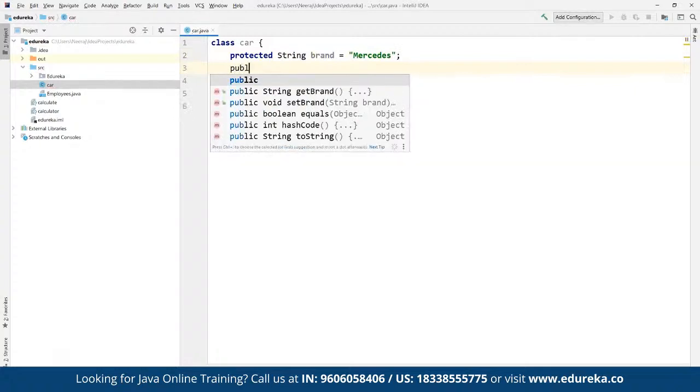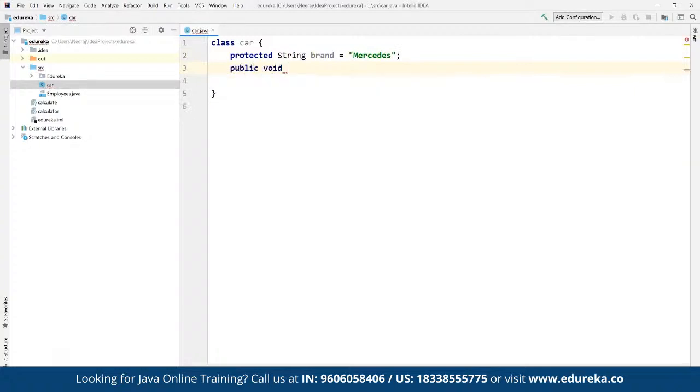And then we can define public void name. Now this can be any property that we want to add here. Suppose here we have public void horn as a simple method. So here we can define horn itself, and then we can define the voice, that is, what kind of sound it is going to produce. So here we have System.out.println, and here we can define, suppose, honk itself, a simple sentence, whatever we are going to print here. Now once we are done here, we can create another class.